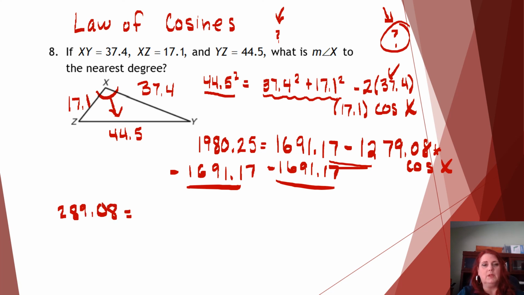And that's equal to negative 1279.08 cosine x.